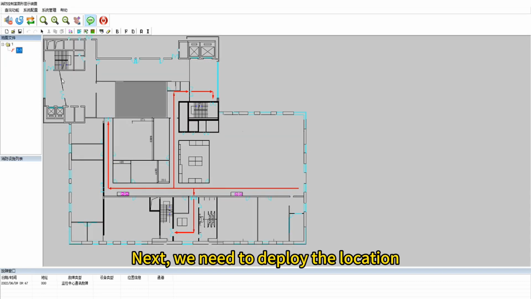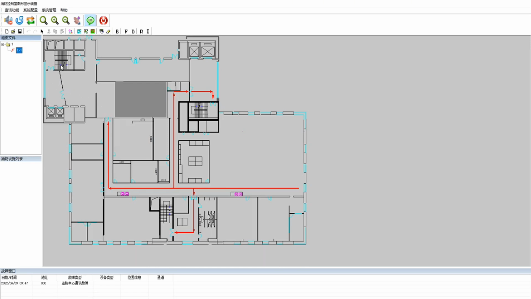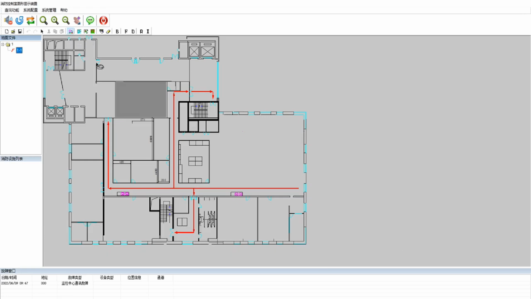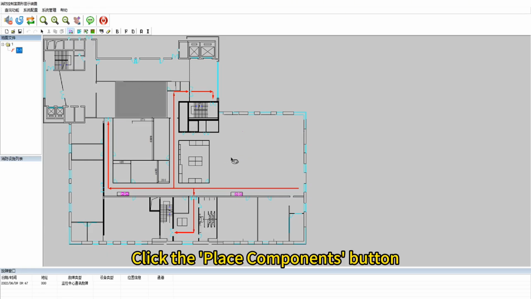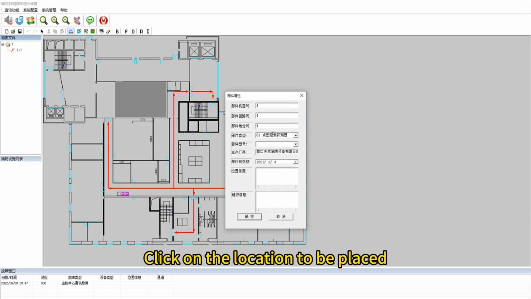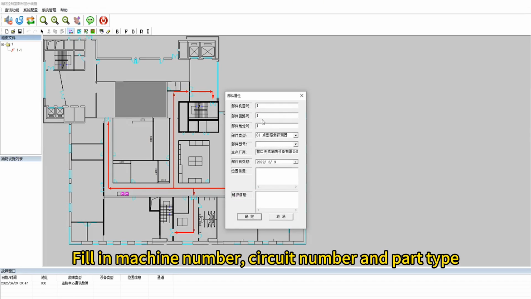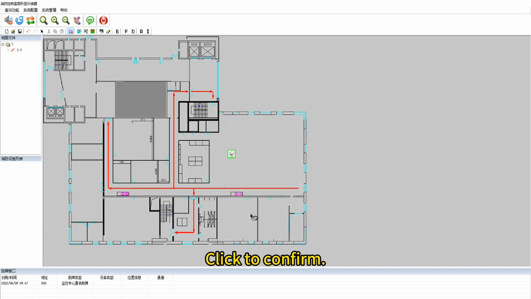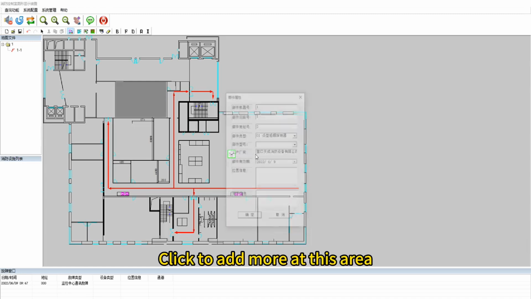Next, we need to deploy the location. Just click this to place the widget and click it. Click the Place Components button. Click on the location to be placed. Fill in machine number, circuit number and part type, and location information. Click to confirm. Click to add more at this area.